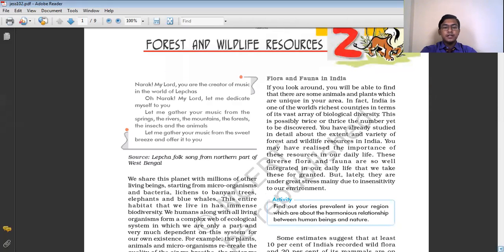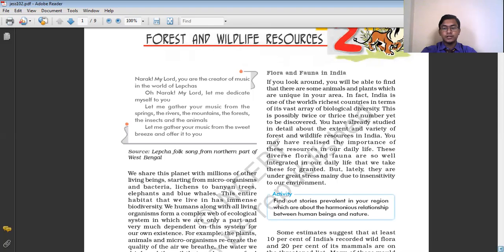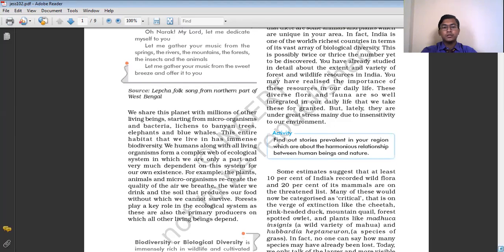So basically, we human beings share this planet with millions of other living beings. We are the human beings who live on this earth, but not only human beings, other living components are also there: the plants, animals, microorganisms and all. We share this planet with millions of other living beings, starting from microorganisms, bacteria and lichens to the banyan tree, elephants and the blue whales, etc.